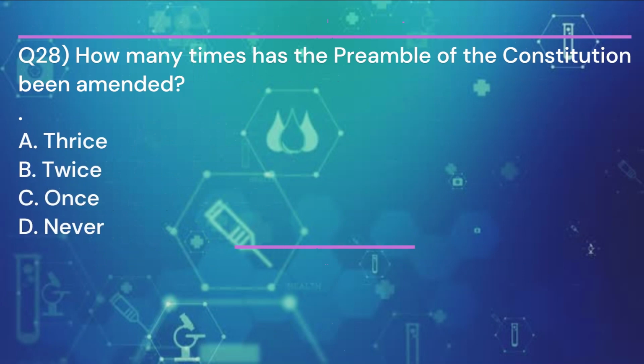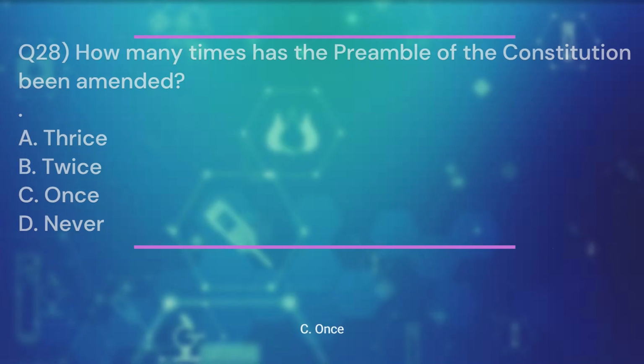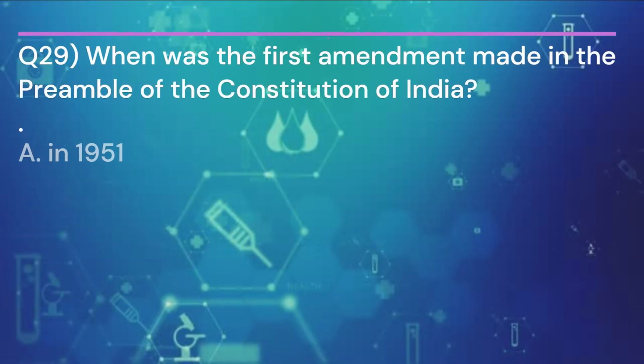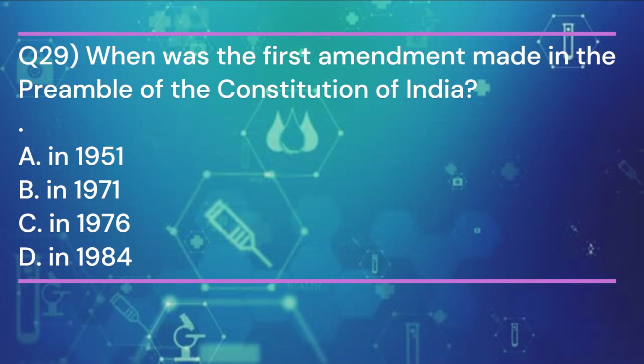Question 28. How many times has the preamble of the Constitution been amended? And the answer is C. Once. Question 29. When was the first amendment made in the preamble of the Constitution of India? And the answer is C.